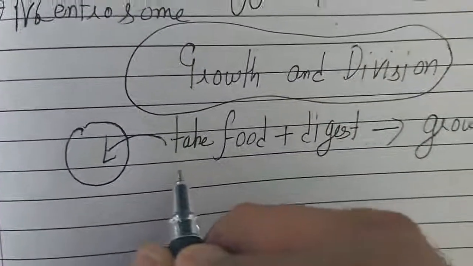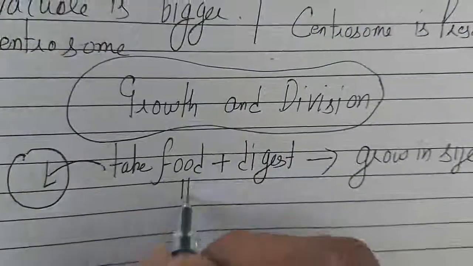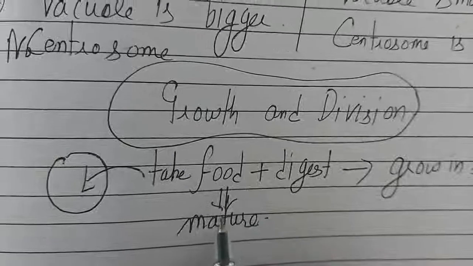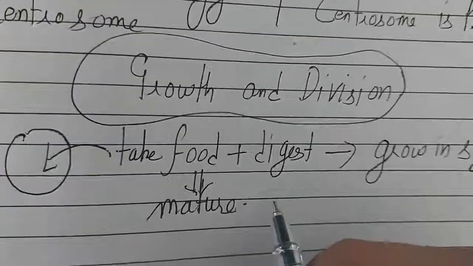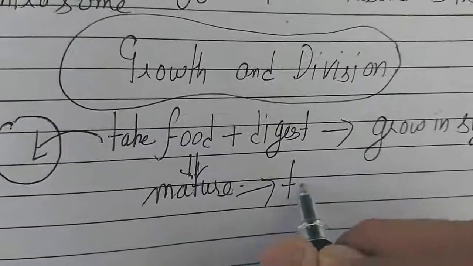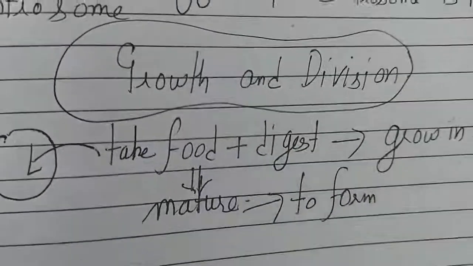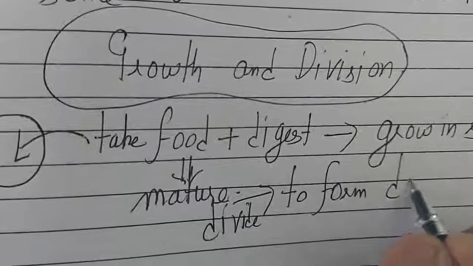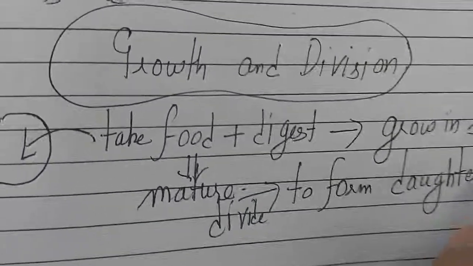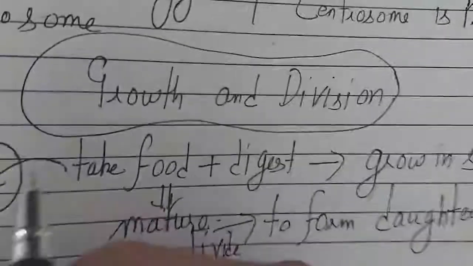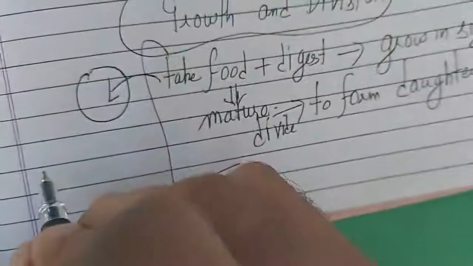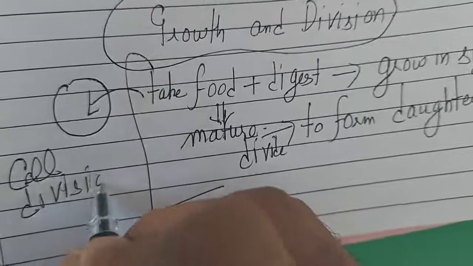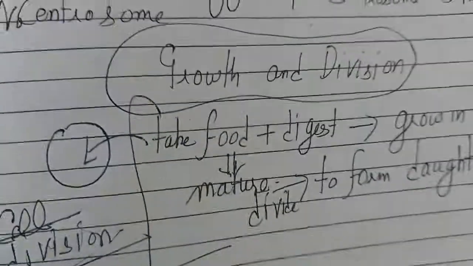When it becomes mature, meaning when it becomes big, it will divide to form the daughter cells, and this is known as cell division. Division to form two or more daughter cells, this is cell division.